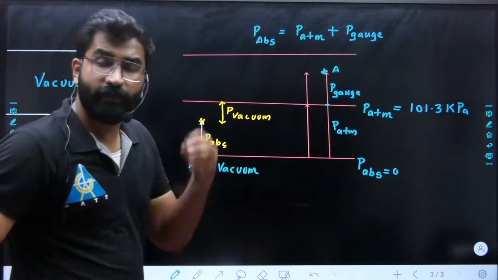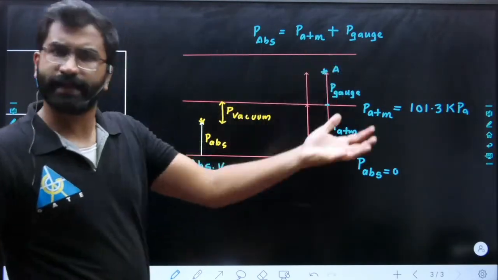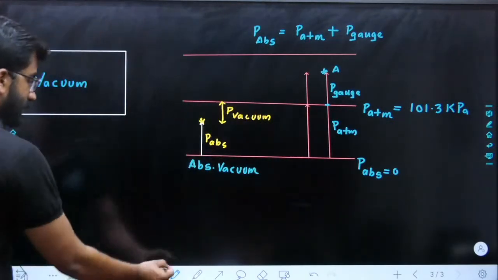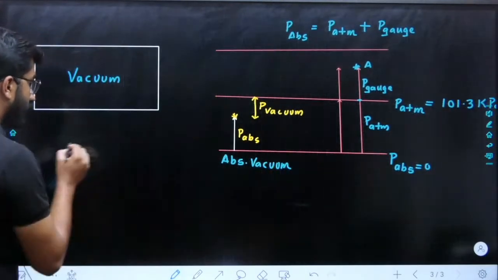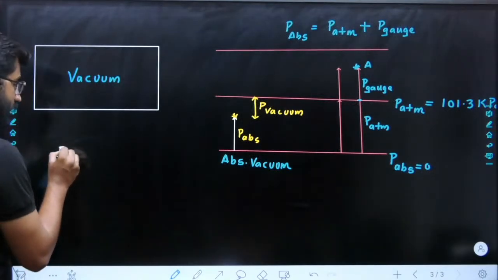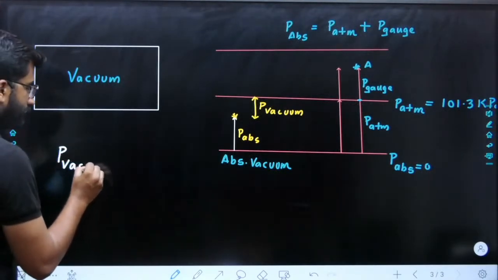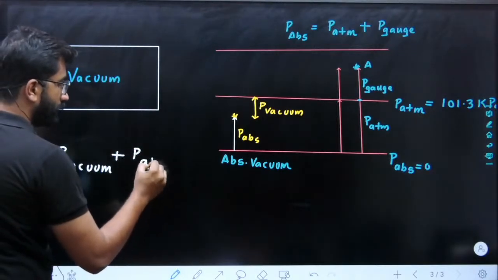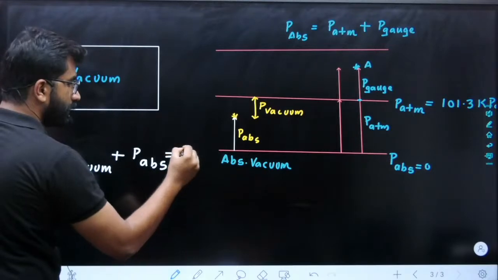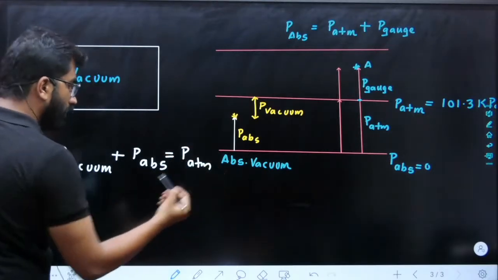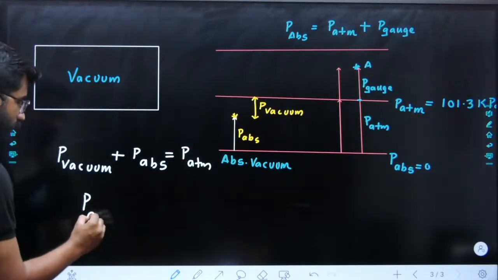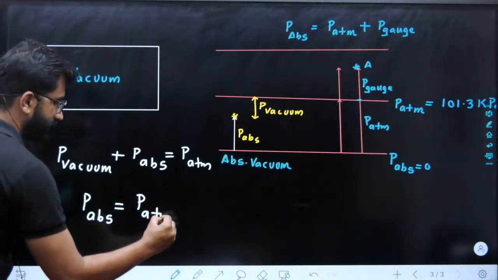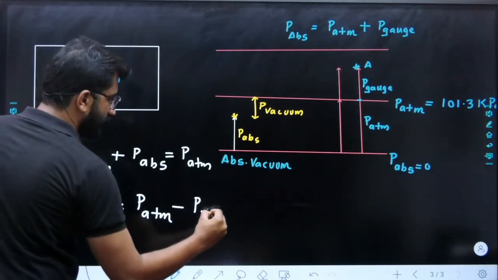Because whenever we are measuring something, we are using a gauge, no? We are using a vacuum gauge. So that gauge reading is here P vacuum. P vacuum plus P absolute will give us total atmospheric pressure, or your absolute pressure will be equal to atmospheric pressure minus vacuum pressure.